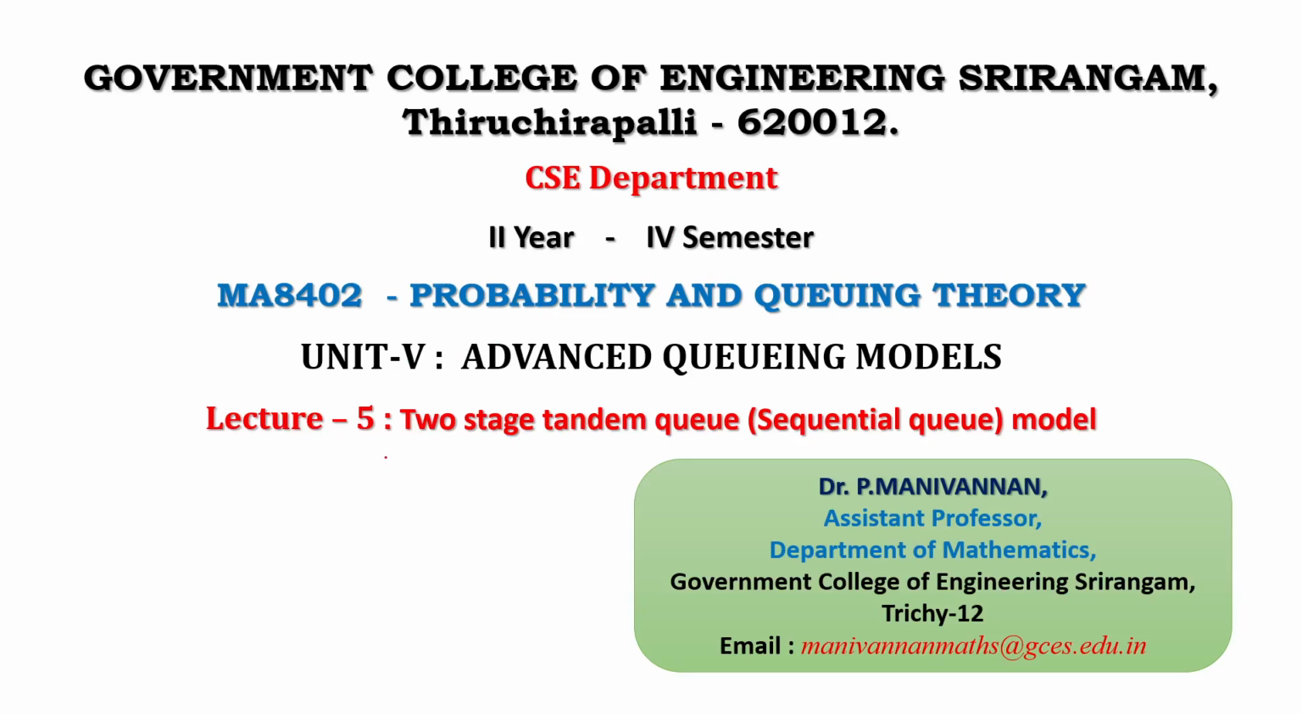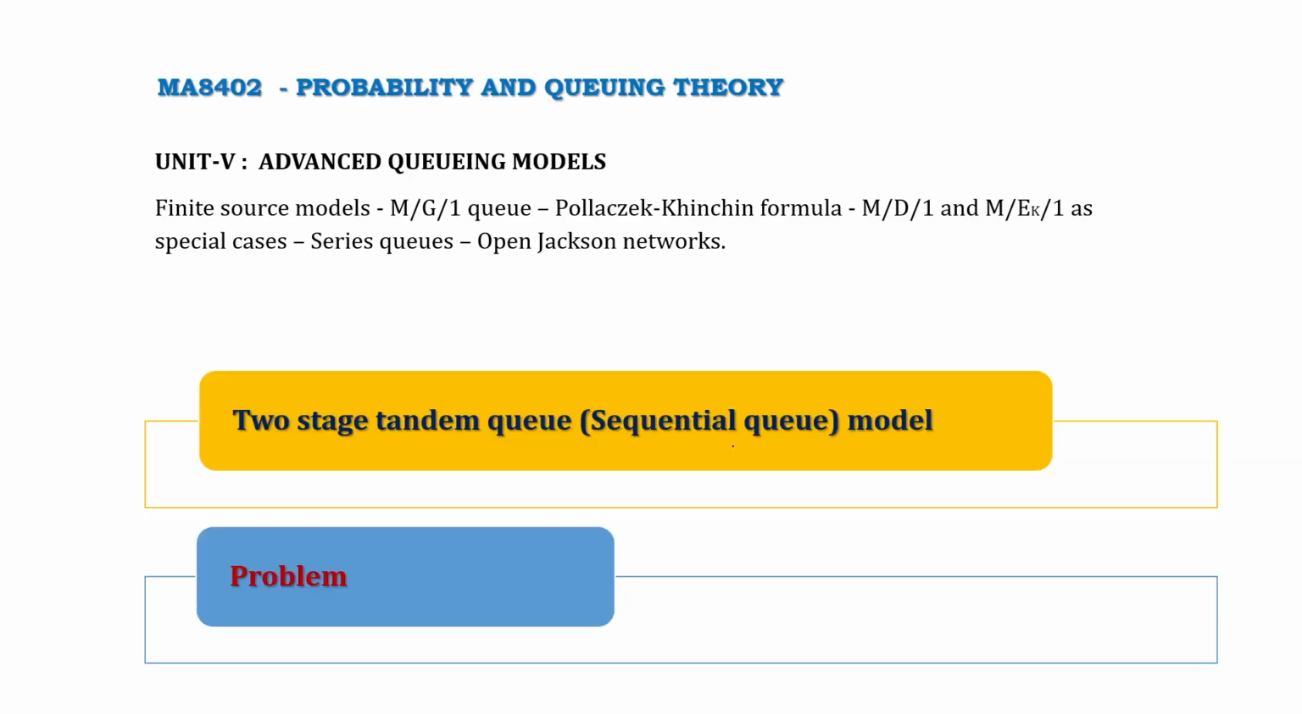It is lecture video 5, two-stage tandem queue, that means a sequential queue model, for the CSE Department, second year, fourth semester, for the paper MA8402, Probability and Queuing Theory, Unit 5, Advanced Queuing Models. In this video, we discuss the two-stage tandem queue model and a problem.